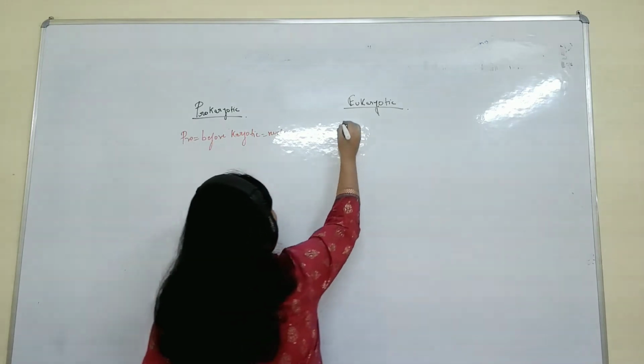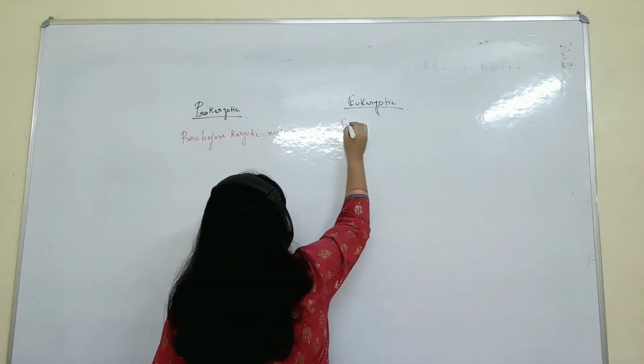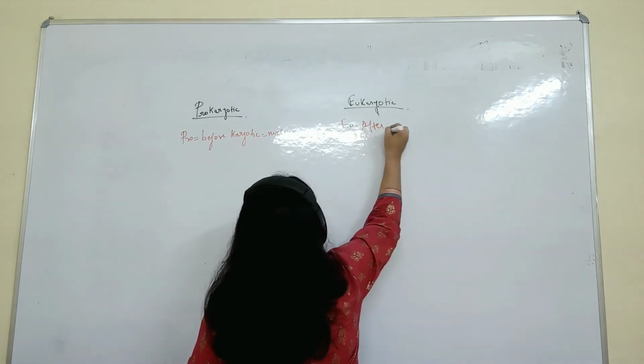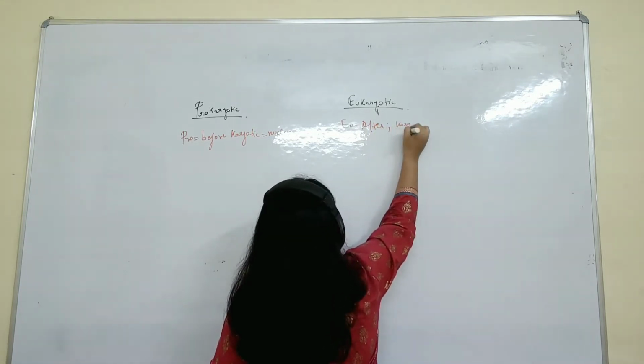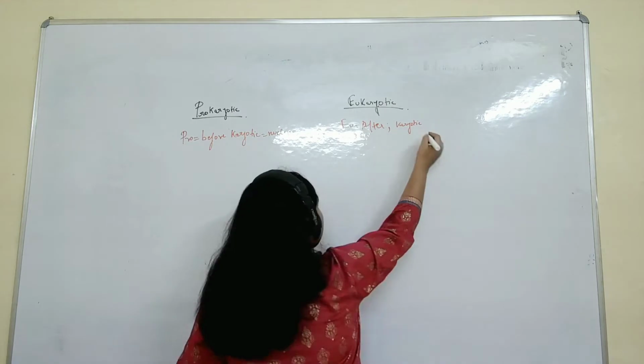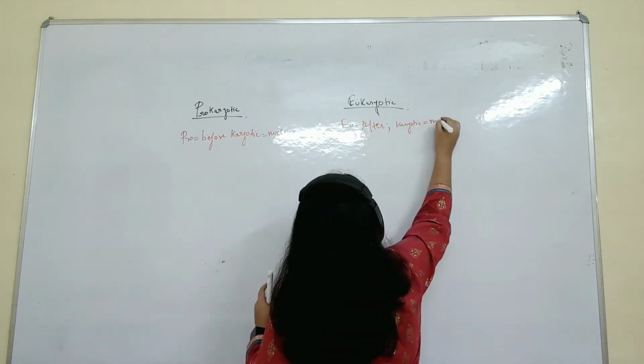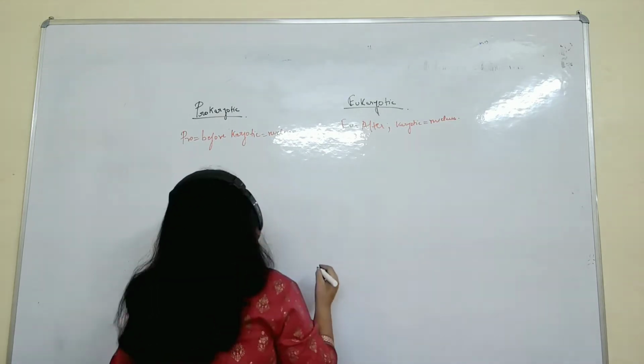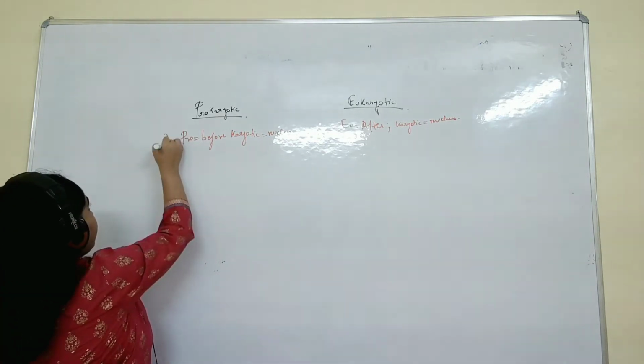And Eu means after, and karyotic as usual means nucleus. So this is a division which is done on the basis of the nucleus. Next, this is point 1.